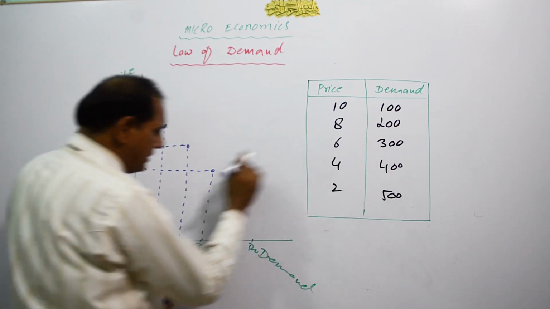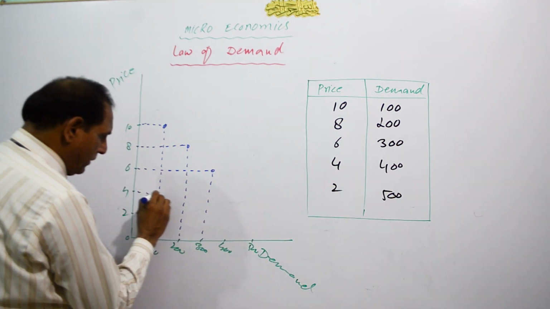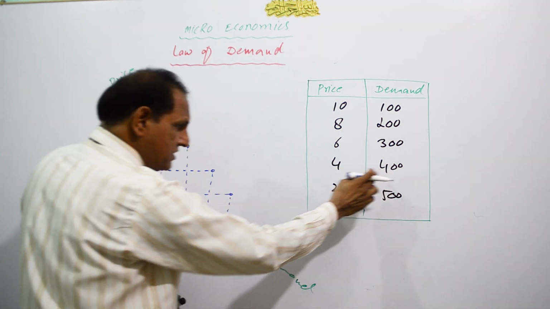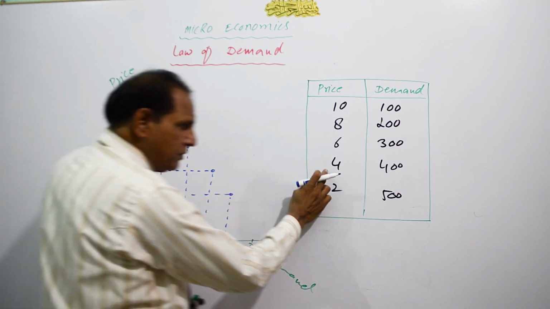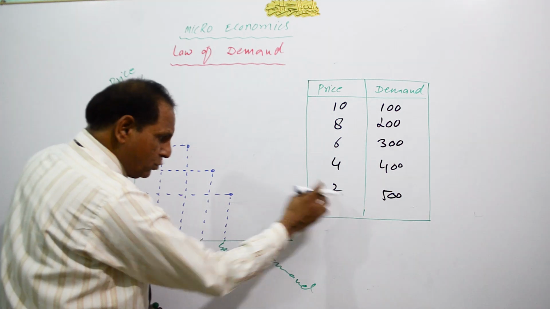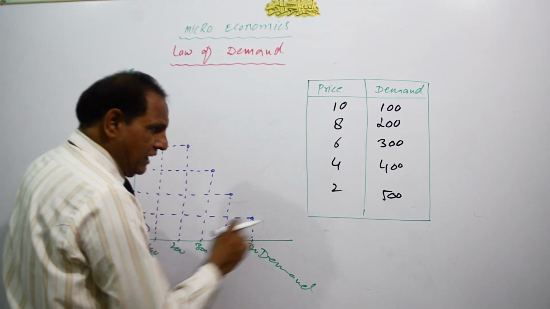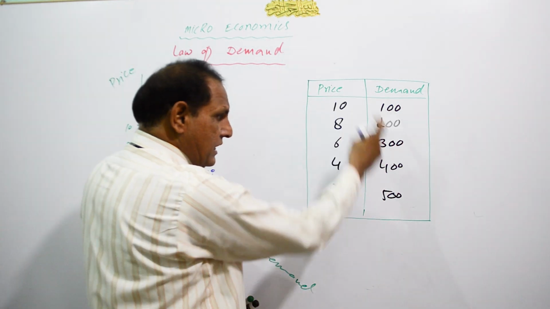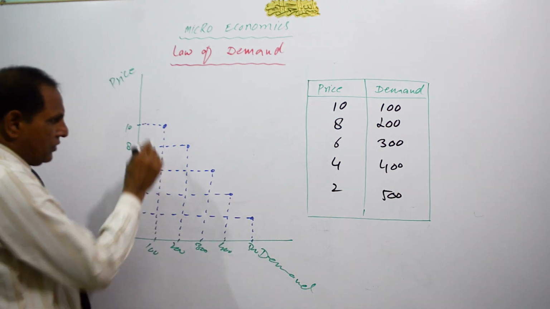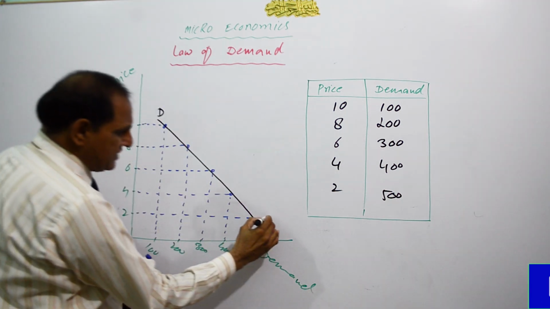6 and 300 will generate a new point, and then the price is 4. When the price is 4, there are 400 people to purchase the good, and with the help of 4 rupees and 400 demand, we have to create a new point, and at rupees 2 there is another point to be generated with the help of 2 rupees price and 500 demand. With the help of these points, we are going to draw a straight line, this is known as DD.